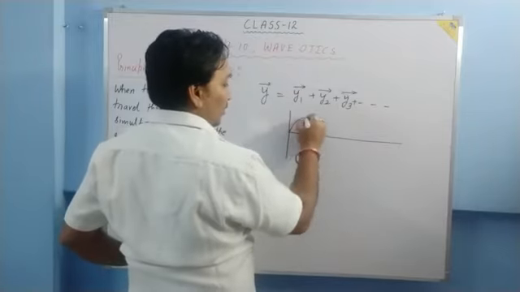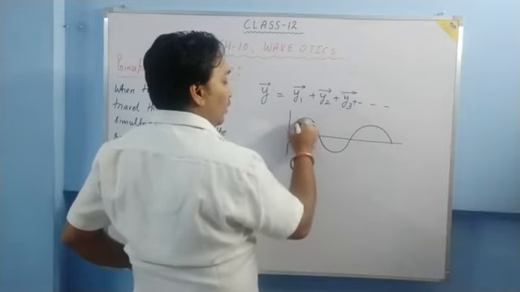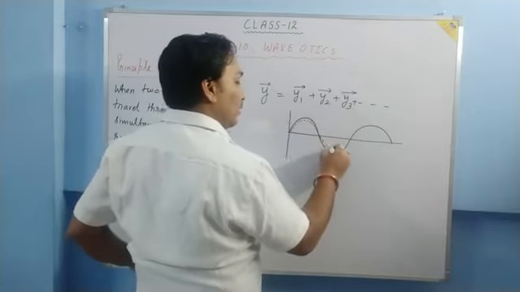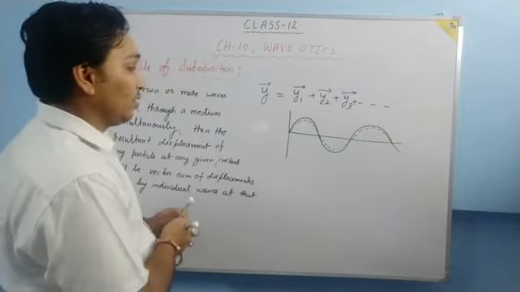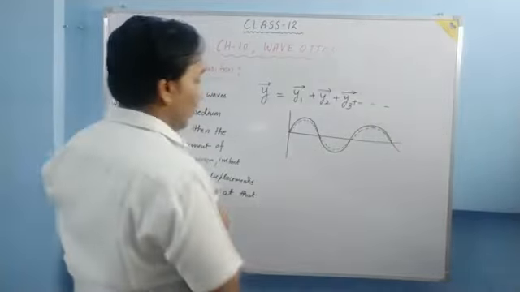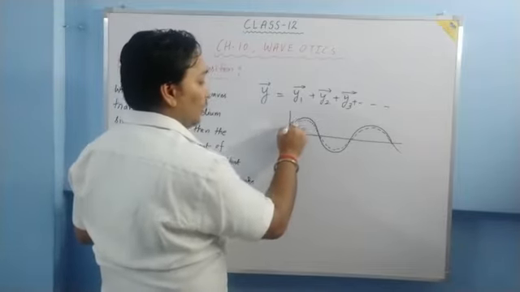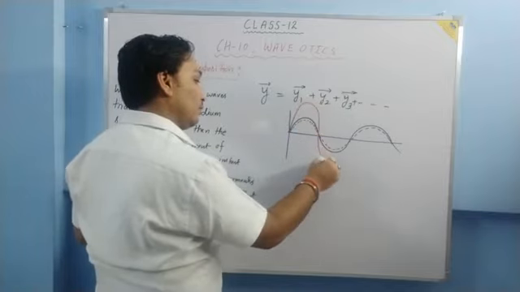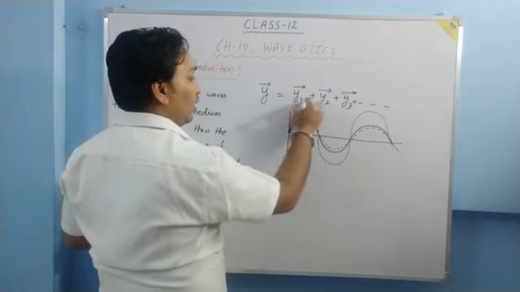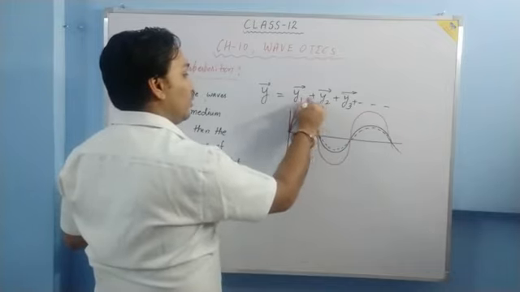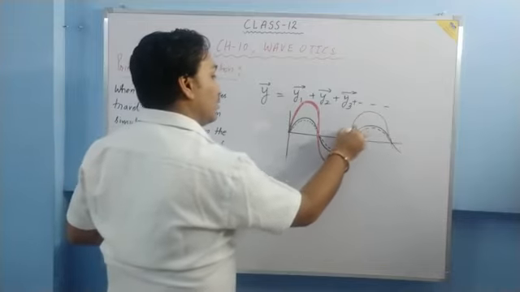If one wave is like this, let me make it with the dotted one, and another wave is like this, then what will happen? If these two waves are added, then the displacement of the first wave and the displacement of the second wave will be added. Then the resultant wave will be in this manner. Both the displacements are added, so this is going to be our resultant wave. Is it clear?